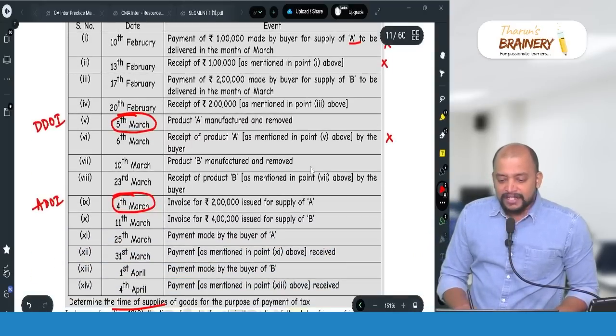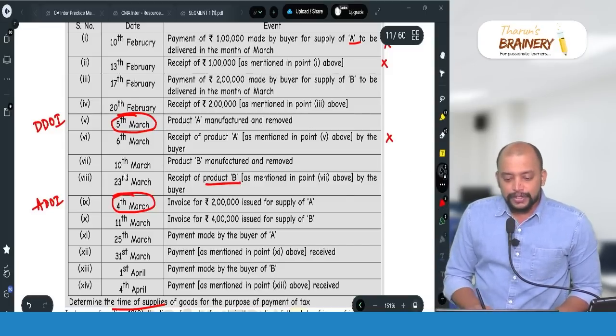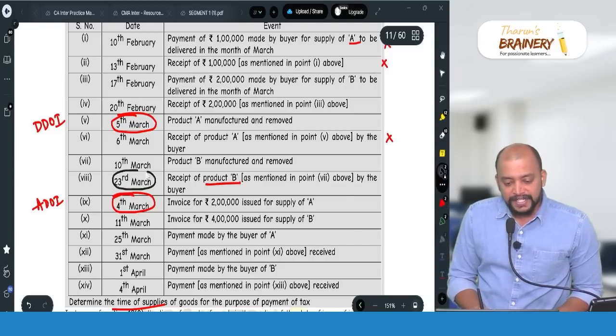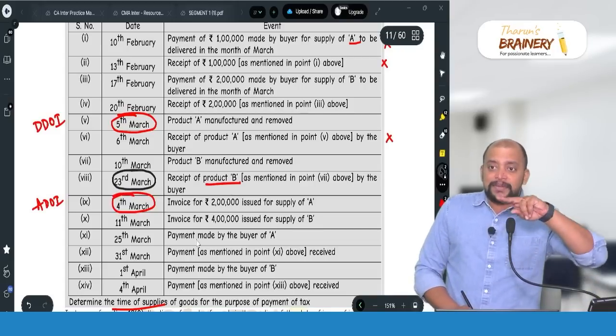Product B manufactured and removed, irrelevant. But product B is received on which date? 23rd March. So 23rd March is the date of receipt of goods. Then second, the date on which payment is made to supplier.